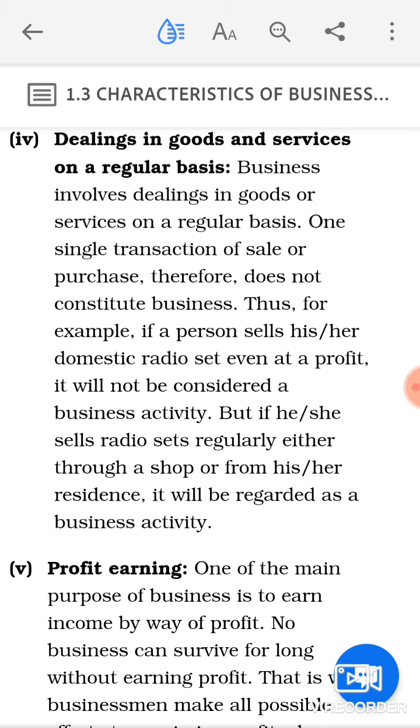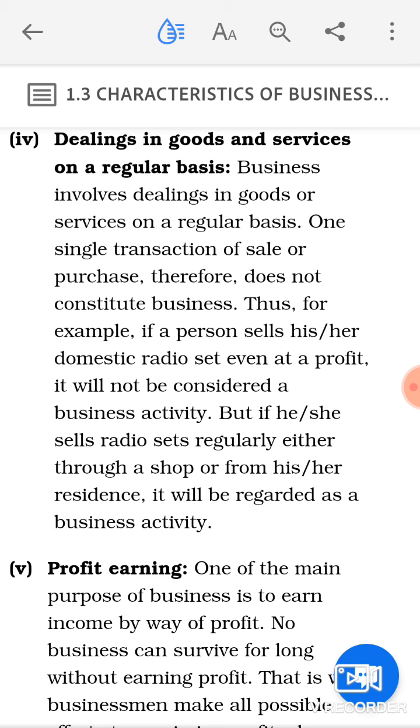Next characteristic, dealings in goods and services on regular basis. Yeah, to be called a business activity, that activity should be conducted on regular basis. Business involves dealing in goods or services on regular basis. One single transaction of sale or purchase therefore does not constitute business. Yeah, any activity that has been taken on a single transaction basis will not be called a business. To be called a business activity, it should be conducted on regular basis.